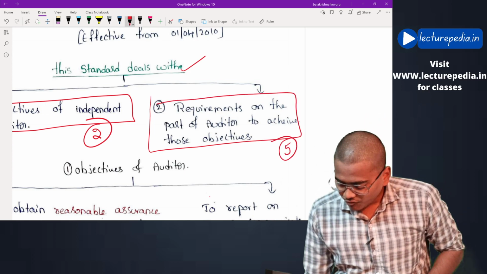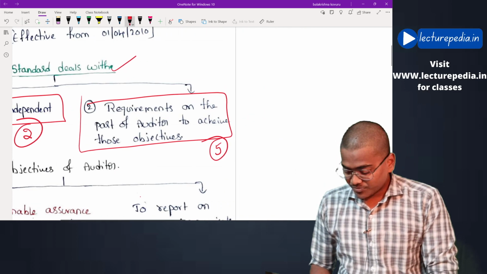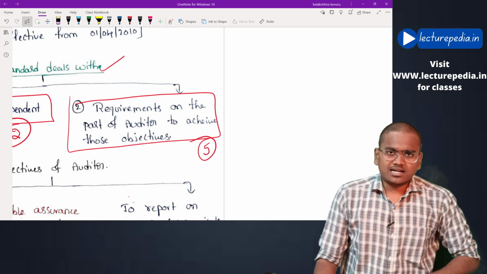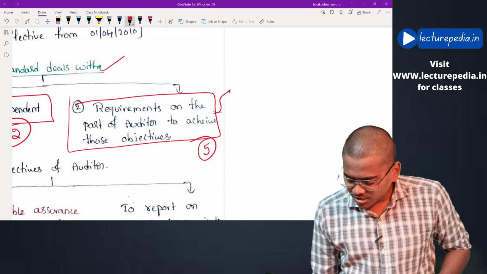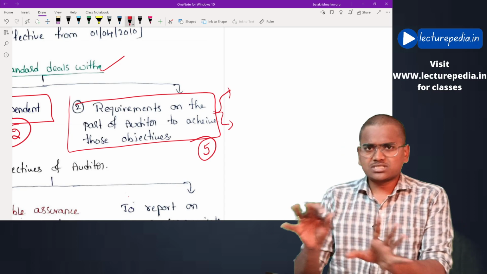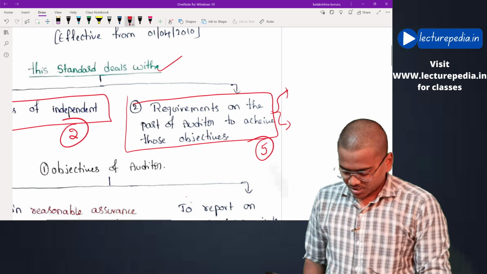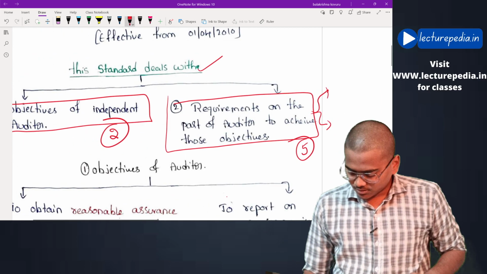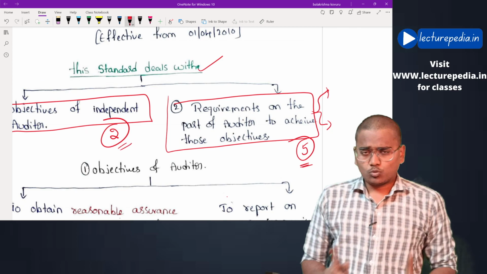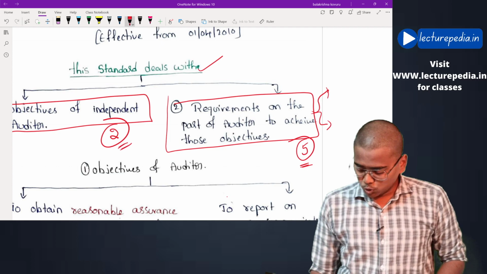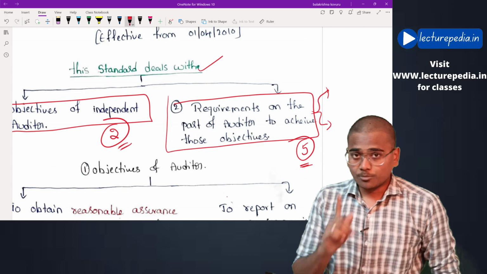Basically there are five requirements. For the purpose of easily remembering the requirements, I have divided them into two types, which we will discuss while revising the requirements portion. So, two objectives, five requirements. Once we complete these, our standard will get completed. Hope this is clear.